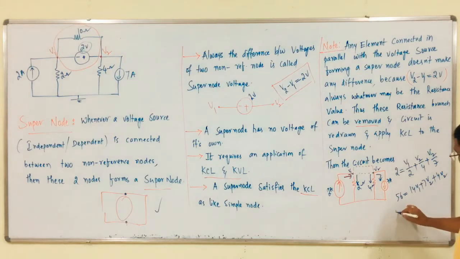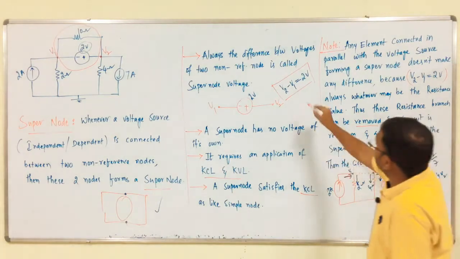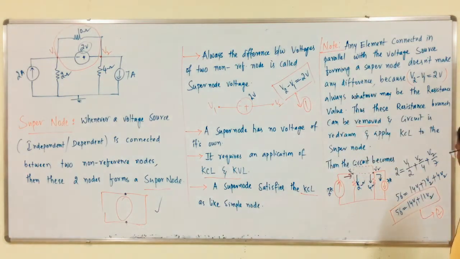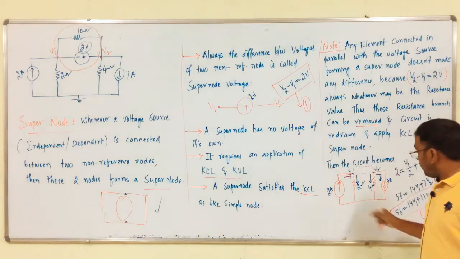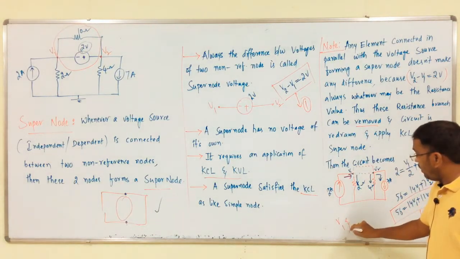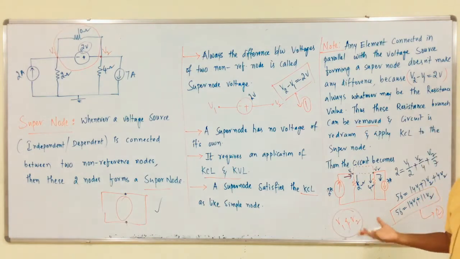From this, 56 equals 14 V1 plus 11 V2. So this is one equation, and the other equation is V2 minus V1 equals 2 volts. Here 56 equals 14 V1 plus 11 V2 is the second equation. By solving these two equations, we will get the values of V1 and V2. Clear? Then this is nothing but the answer.